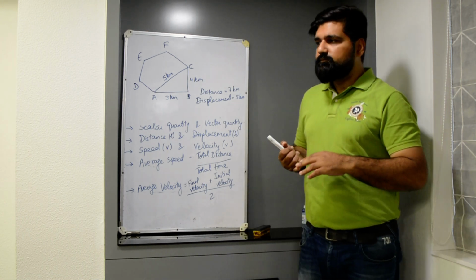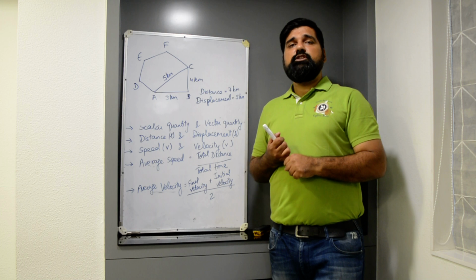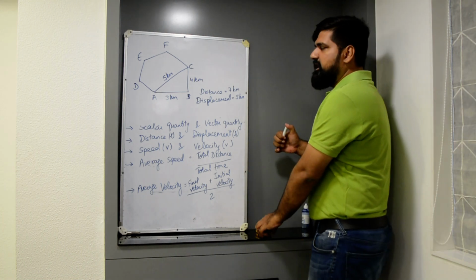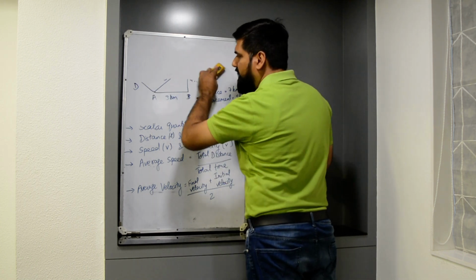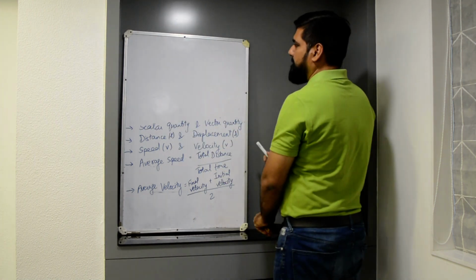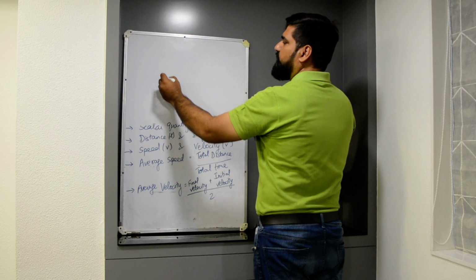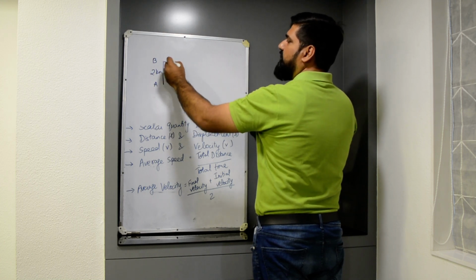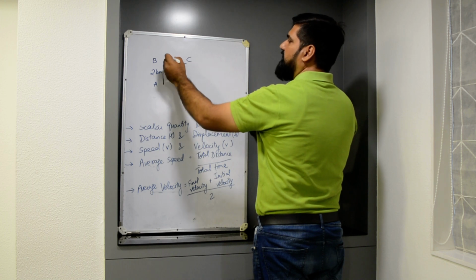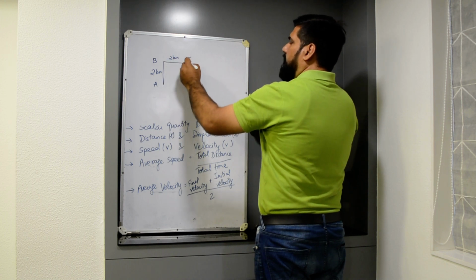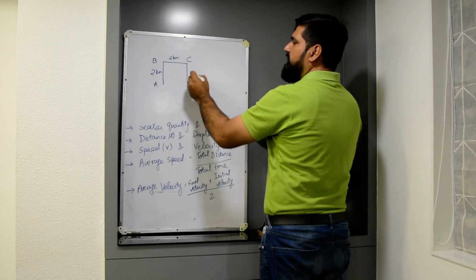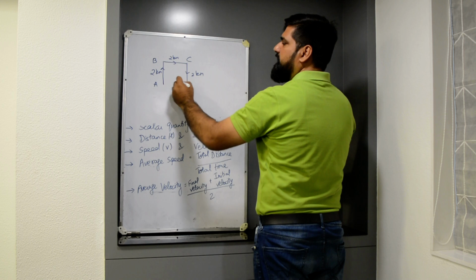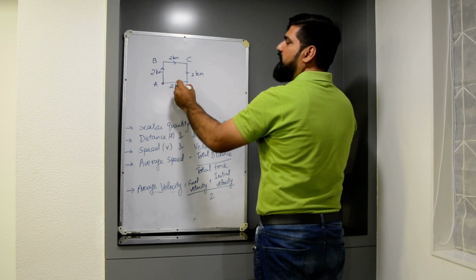Okay, then if final position and initial position of an object are same, then its displacement will be equal to 0. What does that mean? That if an object goes from A to B, suppose he travels 2 km, then from B to C he again travels 2 km, then C to D he again travels 2 km, and then D to A it again comes back to its same position, which is 2 km.